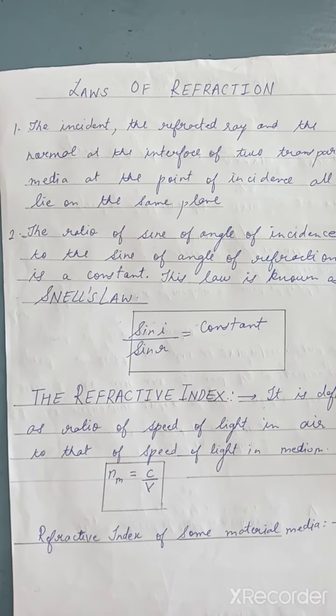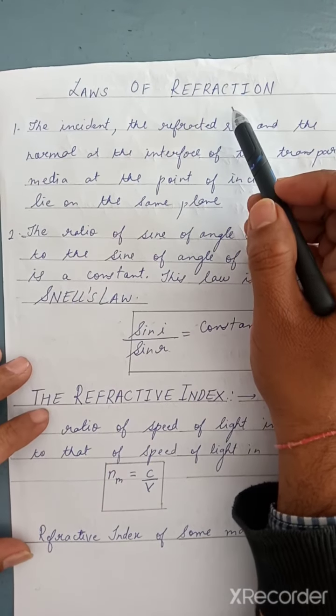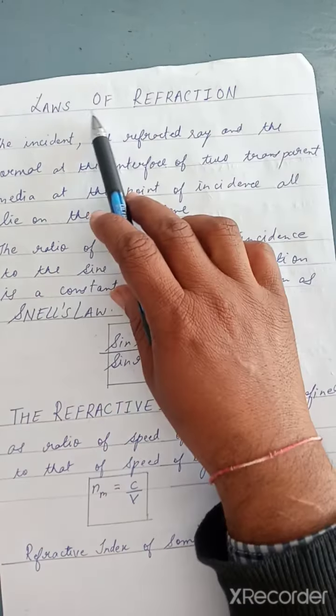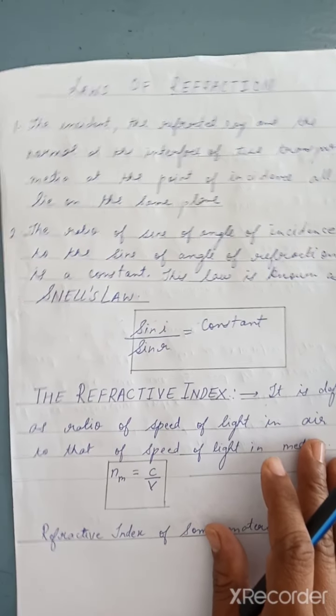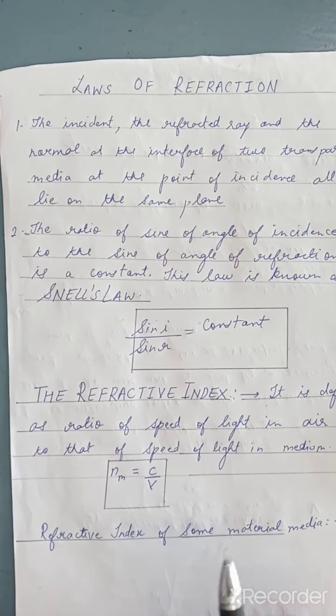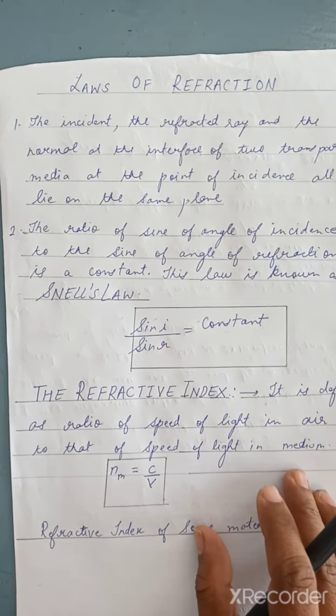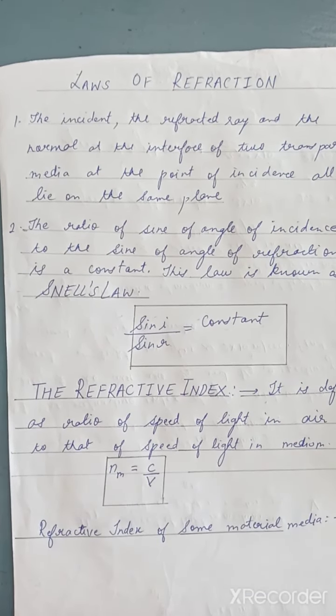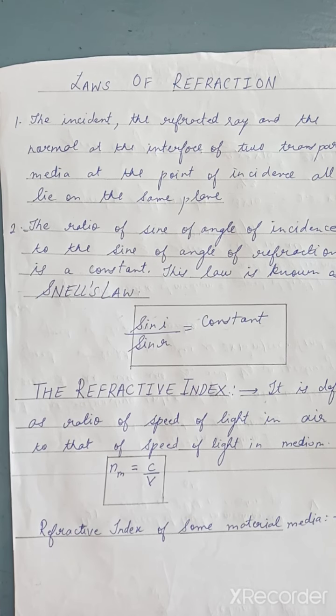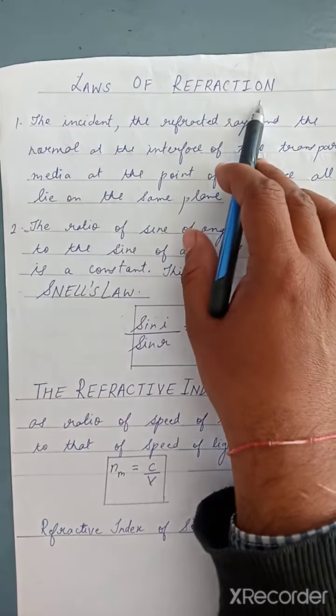Hello students, we have started with the topic refraction. Today we are doing the next topic, that is the laws of refraction. Now in refraction we have seen that whenever the medium changes, the path of the light changes. So why is it changing? Because it is either bending towards the normal or bending away from the normal. So we are continuing the topic with the laws of refraction.